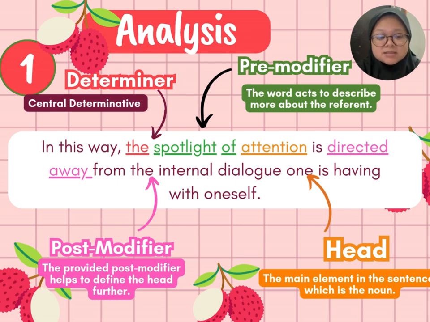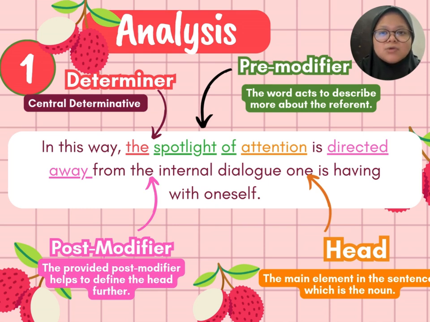Last but not least is the post-modifier. The post-modifier here acts in the role of describing the head they're referring to; it tells you more about the head. So here we could say that "directed away" explains that the spotlight of attention is being taken away from the internal dialogue, which describes more about the important part of the noun group, the head.